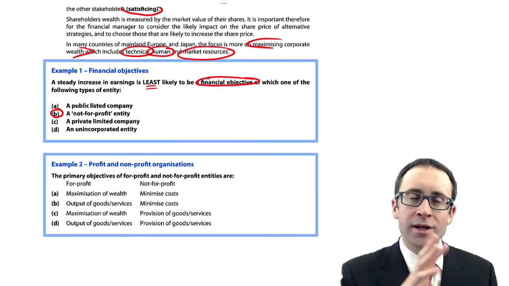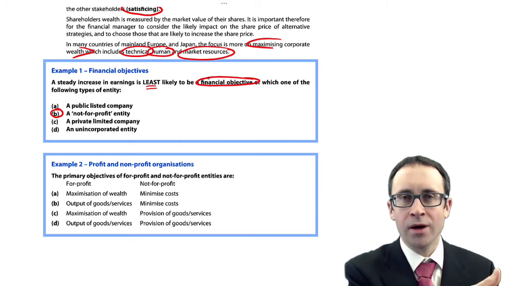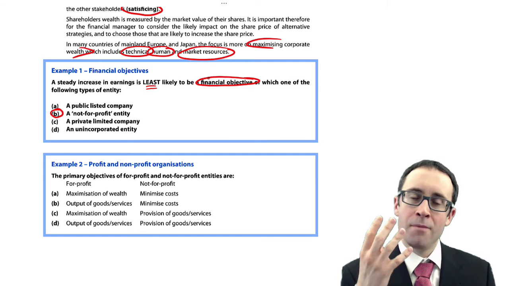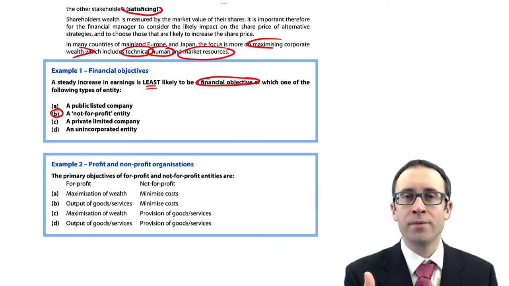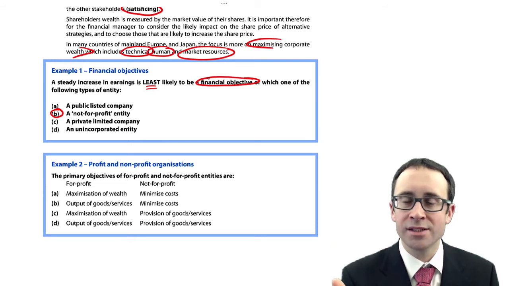But that's not its main objective, is it? It may be an objective somewhere within the business, but for the not-for-profit entity, the most likely objective will be to provide goods and provide services.